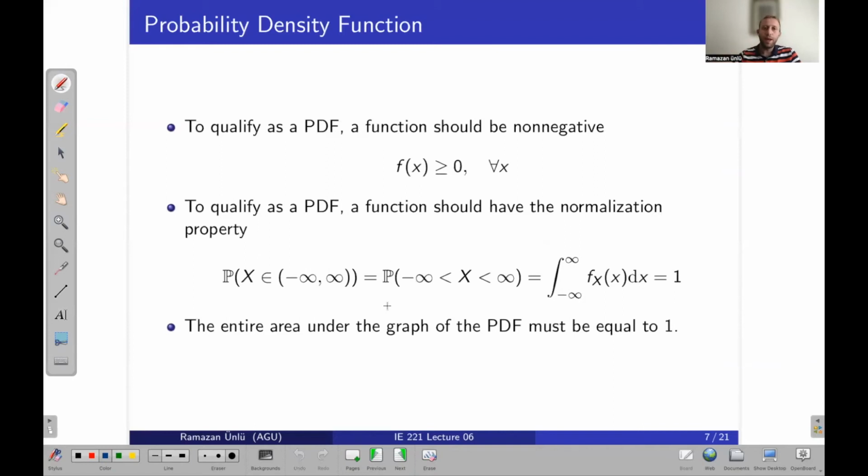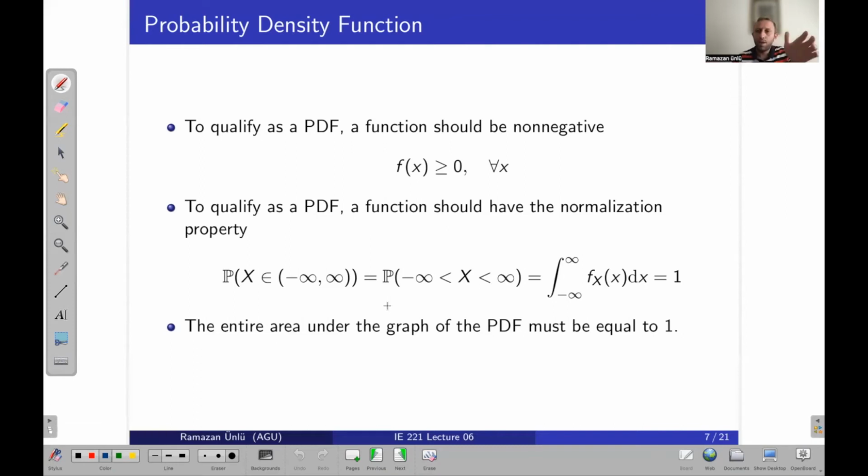So to qualify as a PDF, a function should be non-negative. We said that. And also, to qualify as a PDF, it should satisfy the normalization axiom of probability: the sum of all possible values, or in other words, the probabilities of all possible values, should be equal to 1.